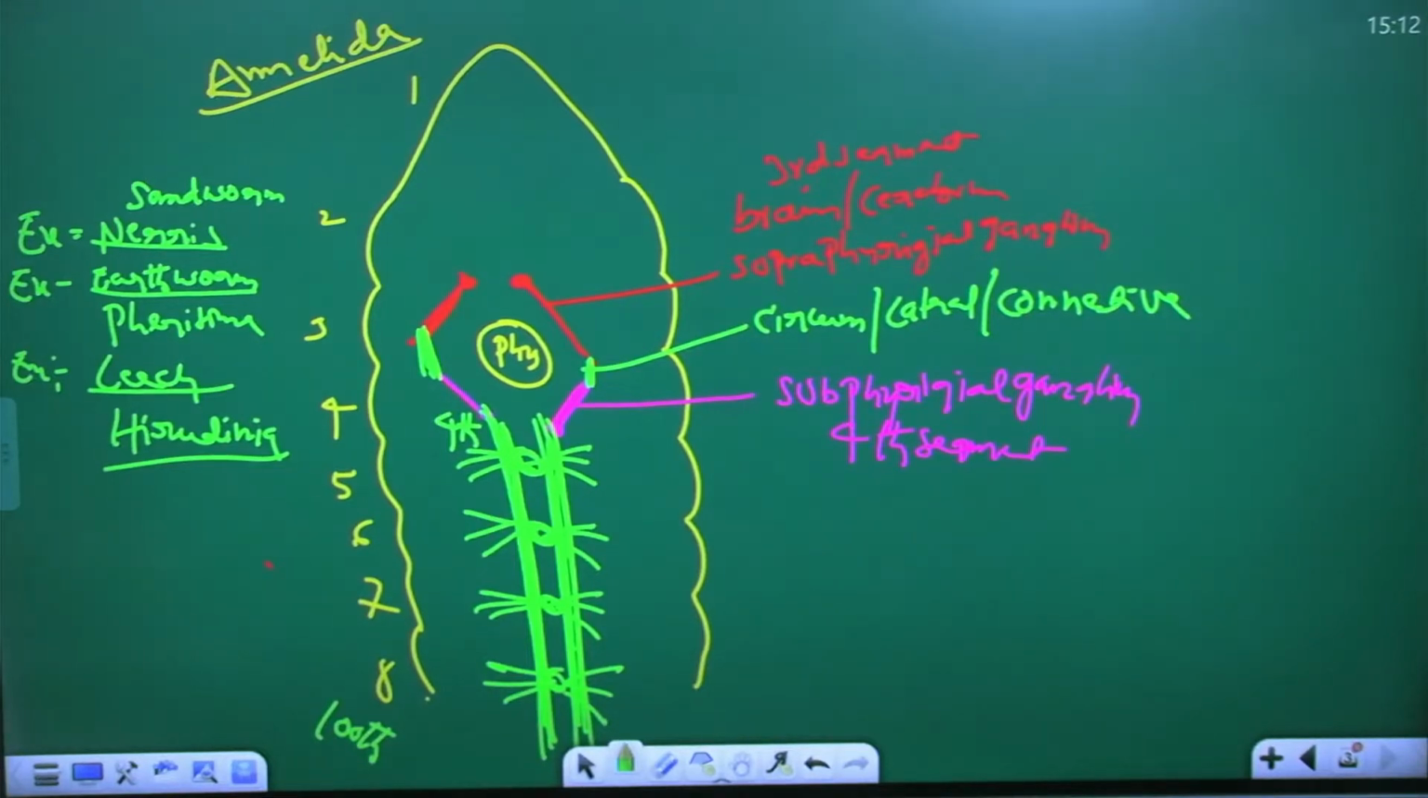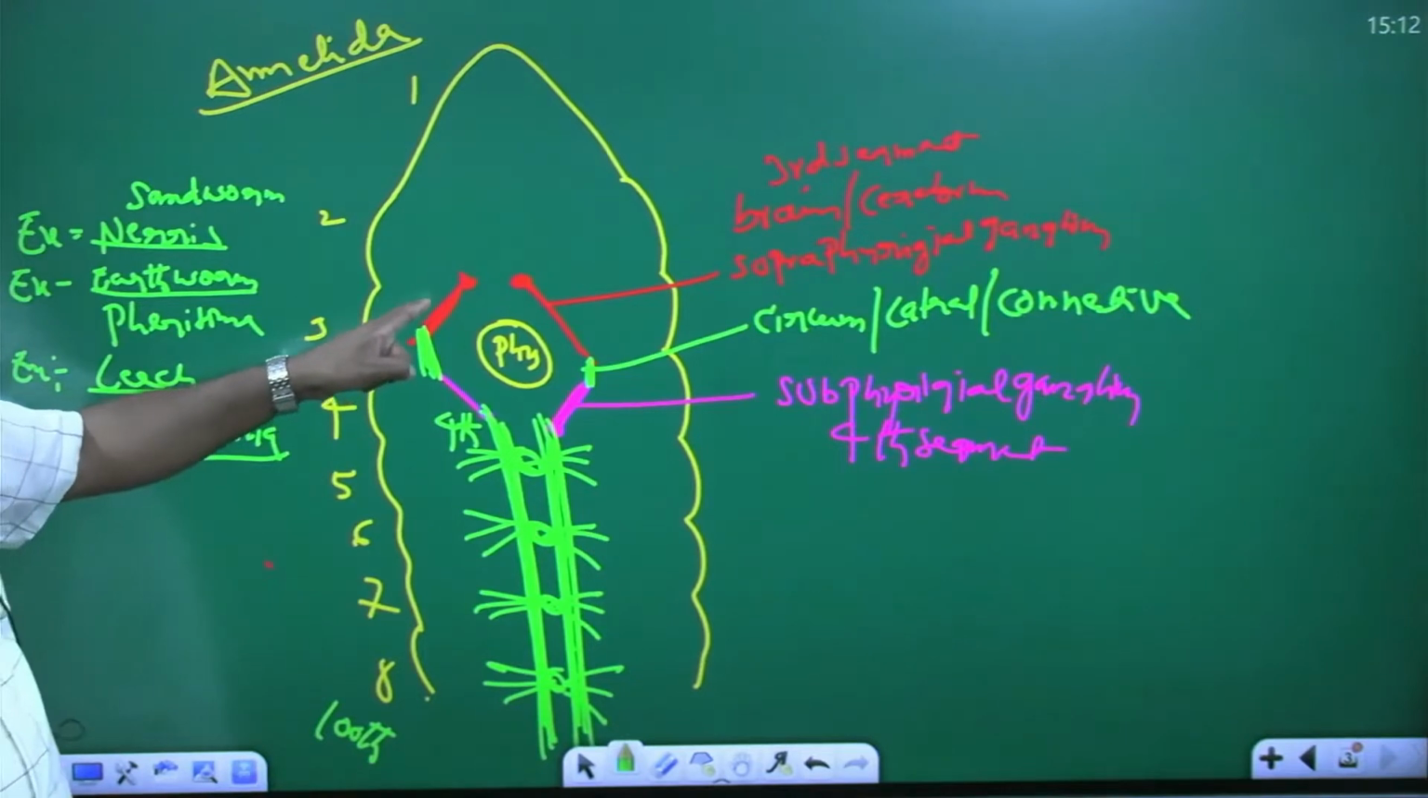In annelida, mainly three organisms are there. Nereis. Nereis is sandworm. Nereis is unisexual. Development is indirect. Earthworm and leech are bisexual. Bisexual means monoecious. Development is direct. Okay. So these are the annelida characters.